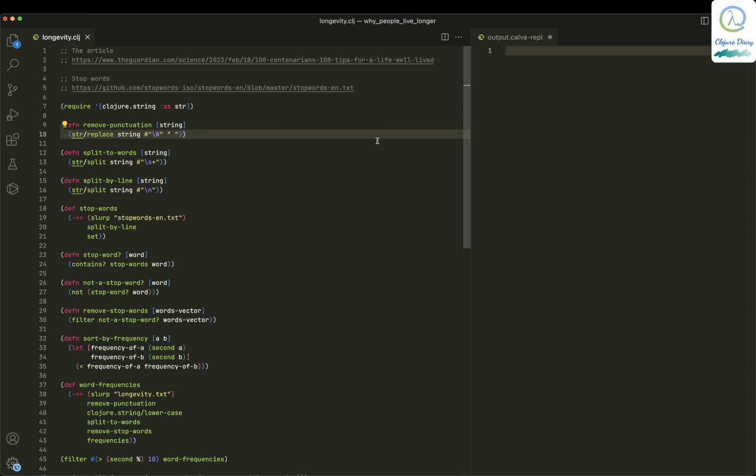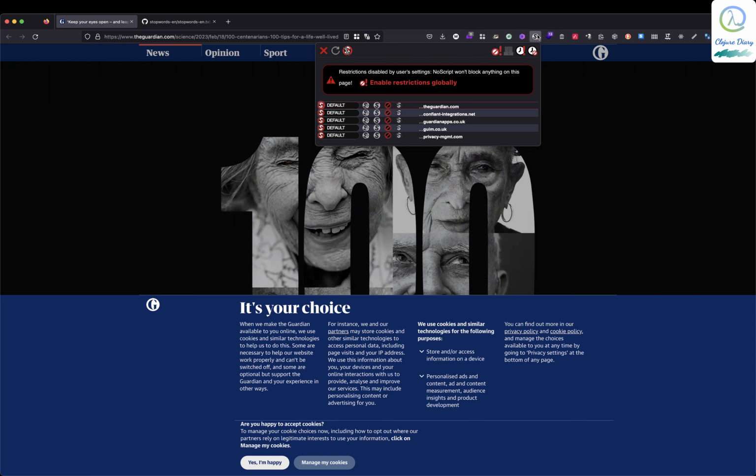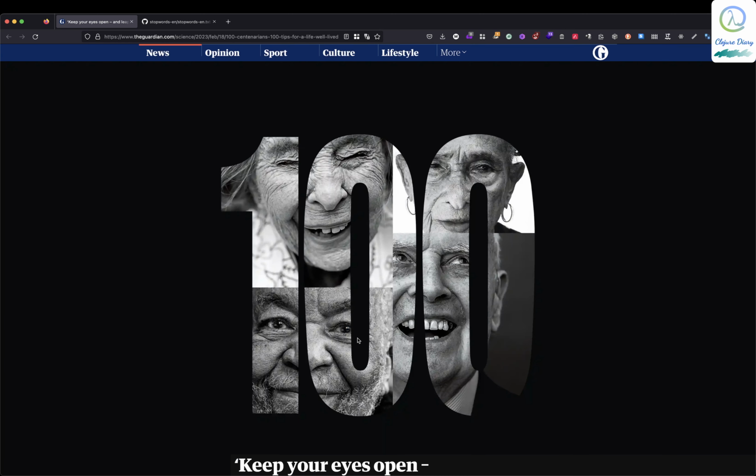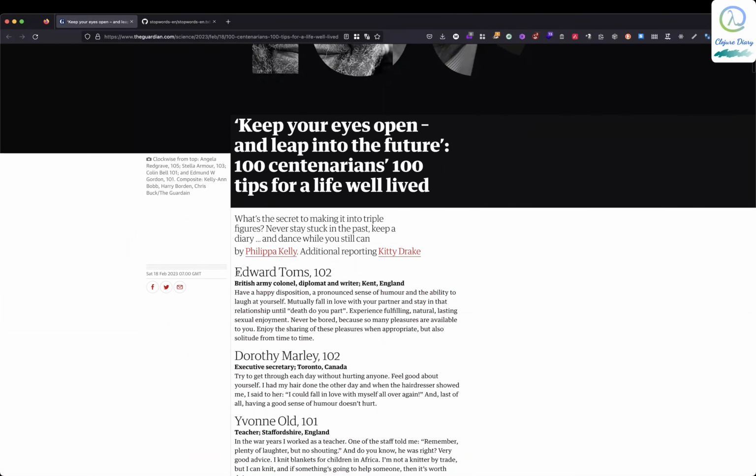Okay, so I just found this very good article from the Guardian. I think I have it open in my browser. So this one. What I just did was I removed all JavaScript. There is a plugin called NoScript, a very excellent one, that will remove all these annoying banners and all those things. So now you've just got this pure text. Copy this text.